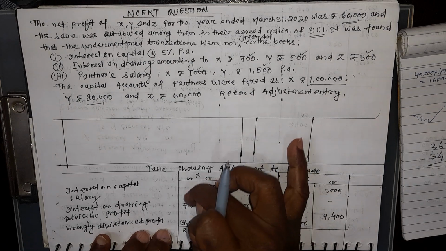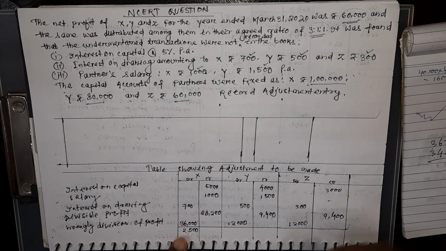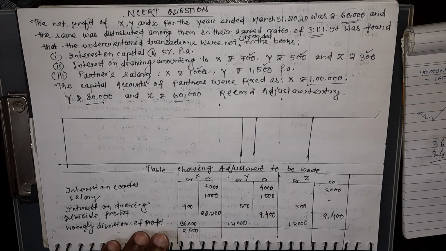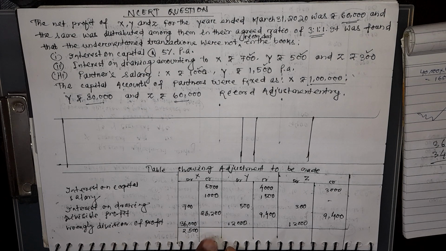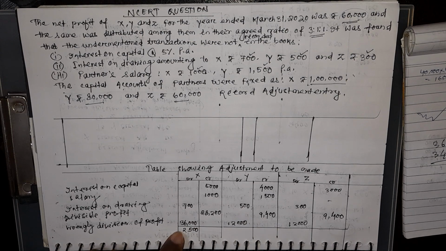Again, the grand total of debit is 36,700 and credit is 34,200. So you take the difference. The difference is 2,500. 2,500 you write on the debit side because the debit side is more. That side you write it.